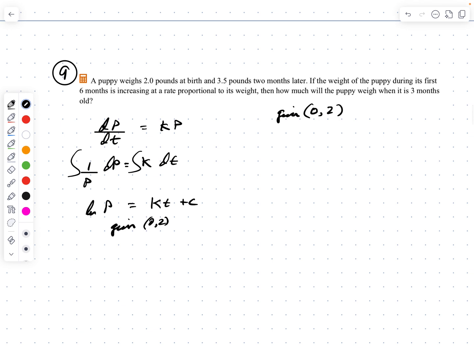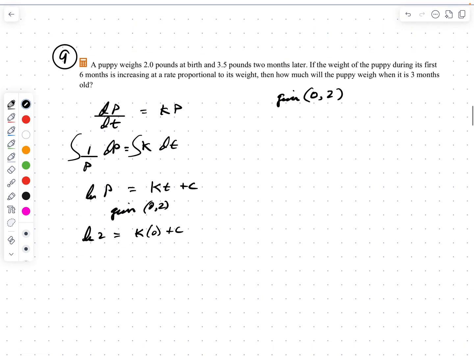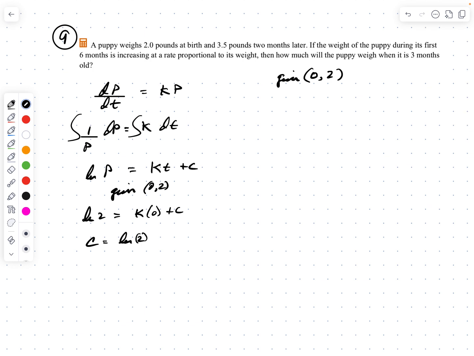So that means the log of 2 equals k times 0 plus c. Okay, so that means that c equals the log of 2. So let's plug that into the equation. So log of p equals kt plus log of 2.